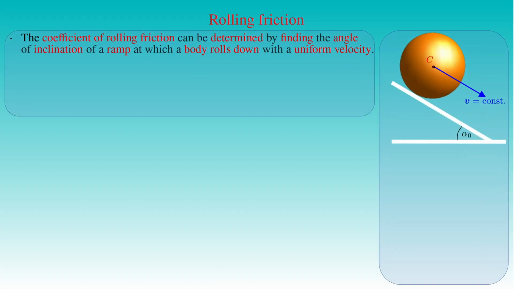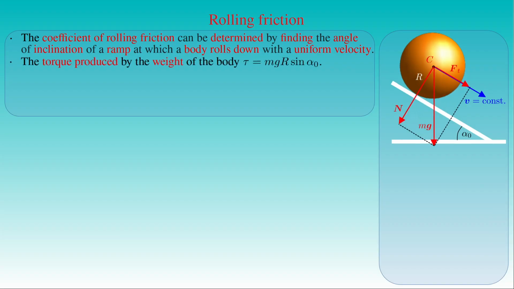There are several methods to measure the coefficient of rolling friction by conducting experiments with bodies made of different materials rolling across different surfaces. For example, the coefficient of rolling friction can be determined by finding the angle of inclination alpha naught of a ramp at which a ball or sphere rolls down with a uniform velocity after a small push. The torque tau produced by the weight of the body with respect to its instantaneous axis of rotation is equal to the mass m of the body times the gravitational acceleration g, times the radius r of the body, times the sine of the angle alpha naught.